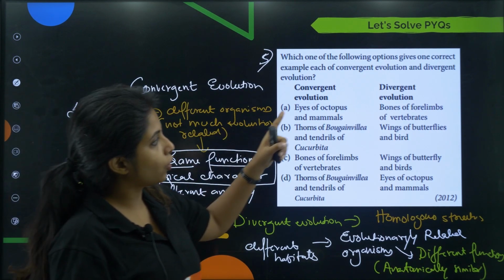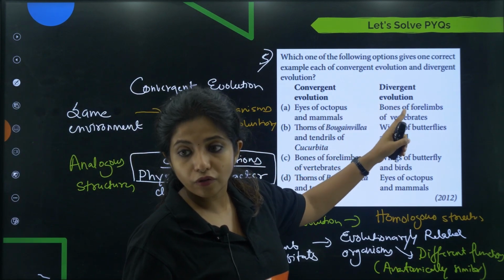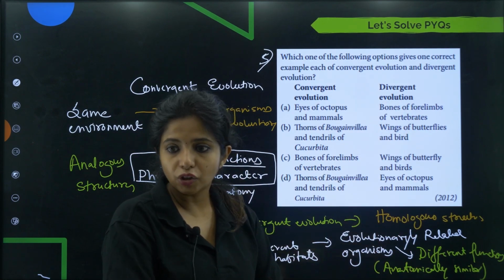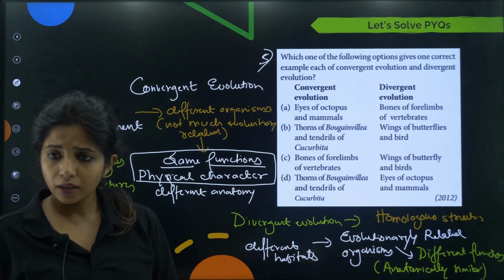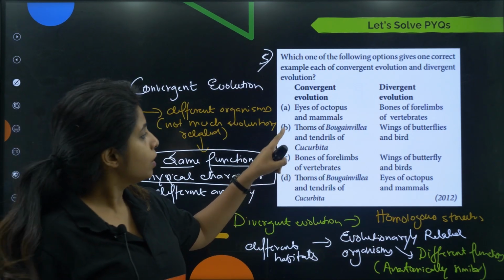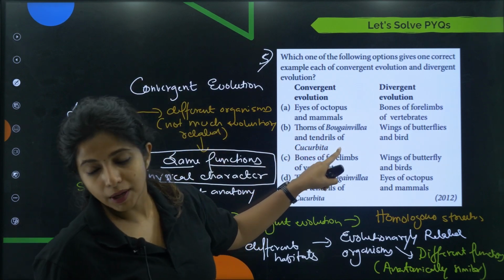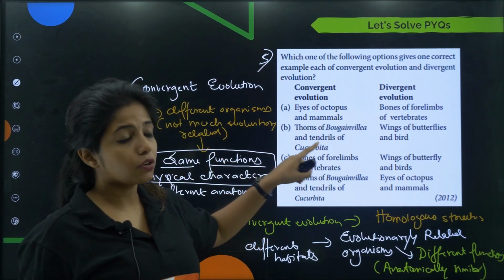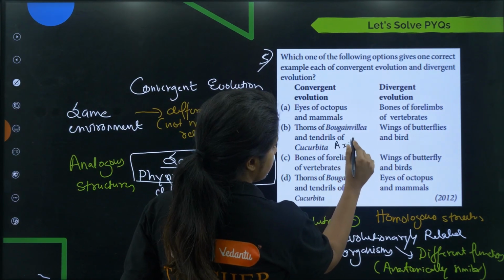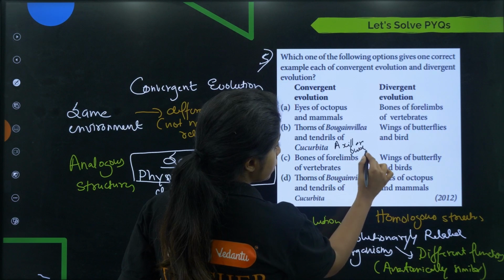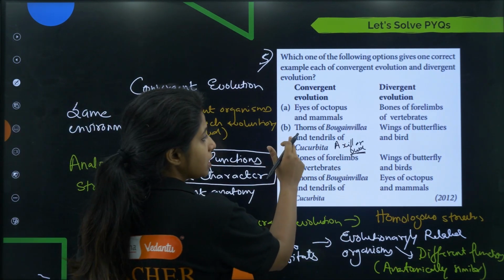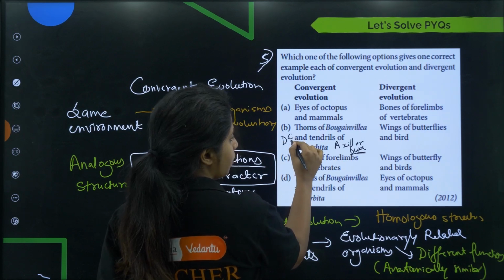Agree? Okay. Now if you talk about divergent evolution, bones of forelimbs of vertebrates. When you talk about vertebrates and you talk about the bones, the forelimb bones are the same in all of them. So that is an example of divergent evolution, but we have to see others also. Thorns of bougainvillea and tendrils of cucurbita are originating from the same thing, that is the axillary bud. So the origin is the same, the anatomical feature internally would have been the same, but later on they differentiated. So this is an example of divergent evolution, children.